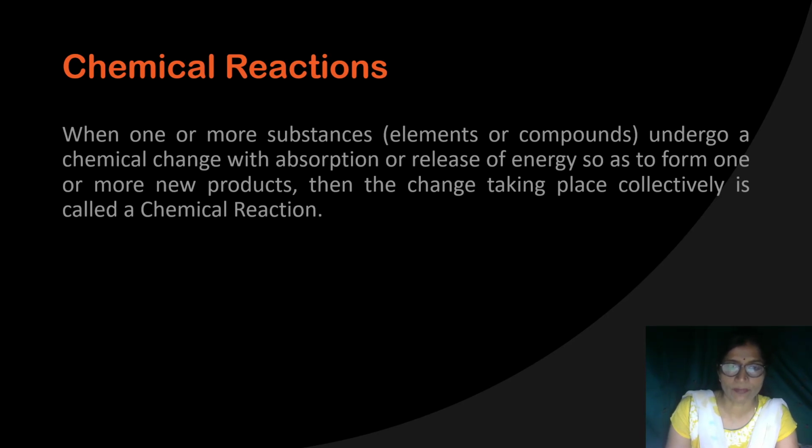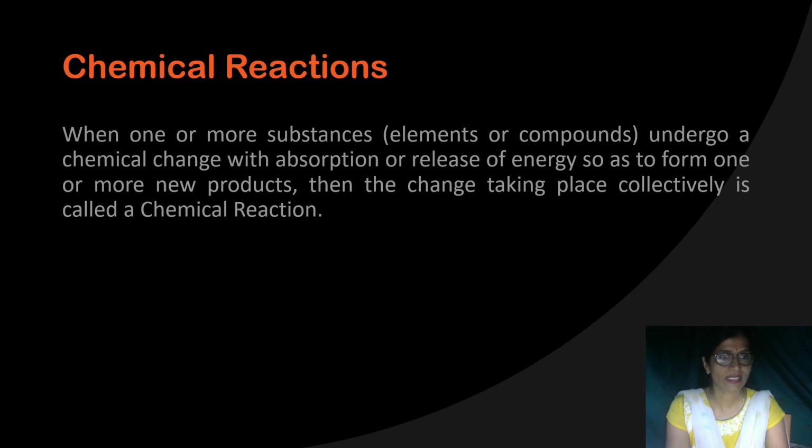Suppose rusting of iron, that is a chemical change. So we say here that some kind of chemical reaction is taking place within the iron in presence of moisture and air. Suppose your milk is converted into curd. It means due to some chemical reaction, milk is converted into curd. We call it in this way.